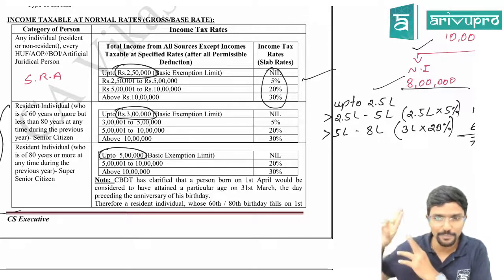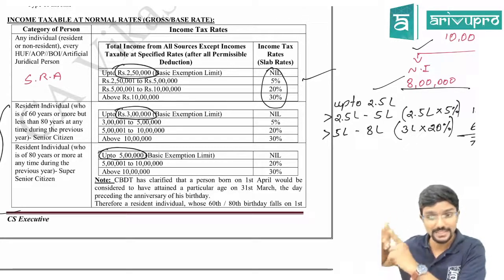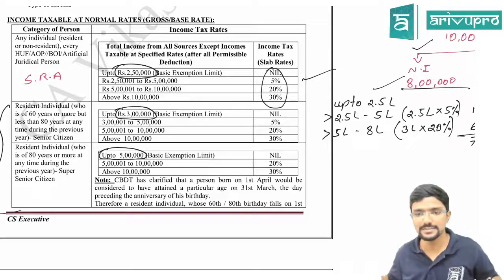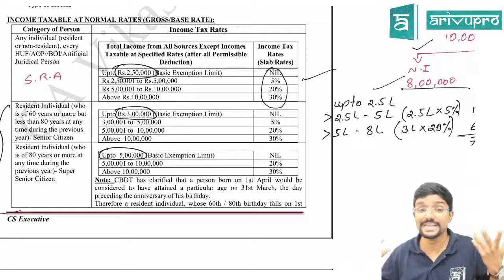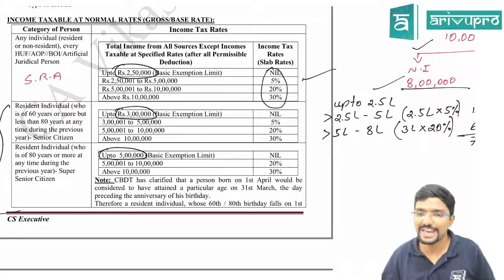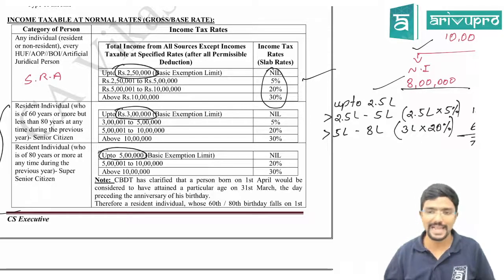The rebate part, what some people asked, is completely different. What I am talking about here is only if you are a resident individual aged 80 or more, whom we call a super senior citizen. In that case the basic exemption limit would be 5 lakh instead of 2,50,000 or 3 lakh. Clear? Then other tax rates remain the same.